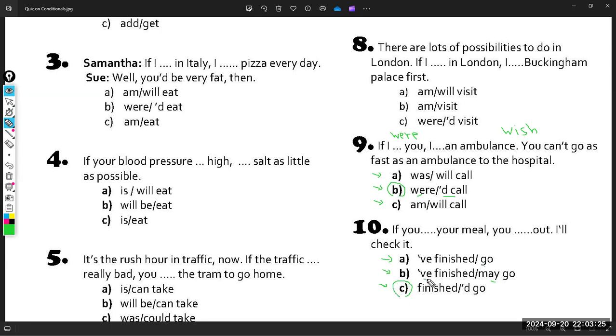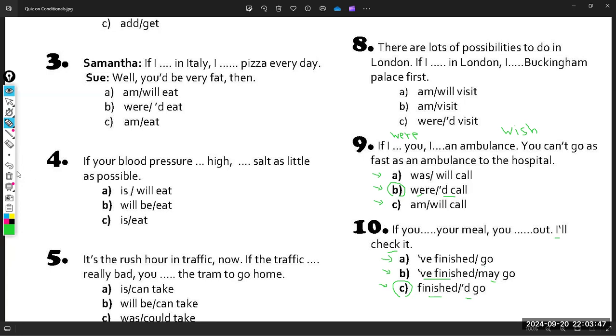By the way, in conditionals, I don't have the present perfect tense. I have the past perfect tense, but this rule is the third rule in conditionals. So I have to say, if you finished your meal, you would go out. I will check it. So this is it.